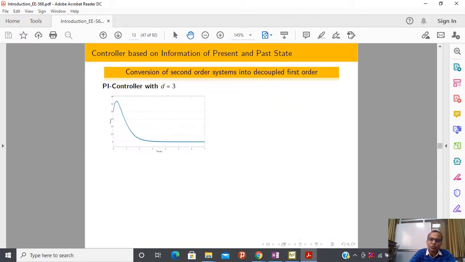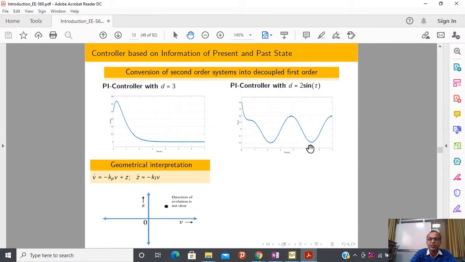In order to show that the PI controller is not able to reject the non-vanishing disturbance, I have done a simulation, which I will share with you. In MATLAB, if you put d equal to 3, this is the simulation, a constant disturbance with the PI controller applied. But if you put d equal to 2 sin t, then I have this kind of behavior.